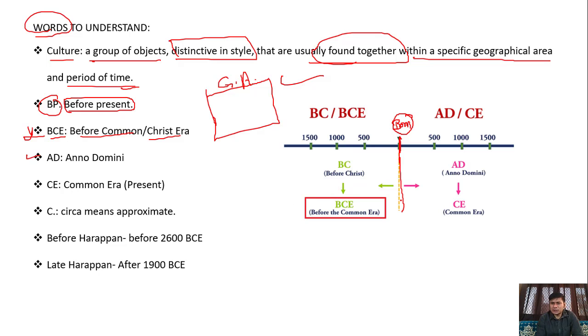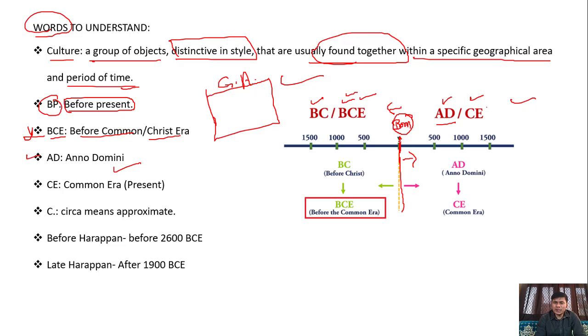In this year, Isa Masih or Lord Christ was born. After this, the period will be known as AD, but in some books it is also written as CE. AD stands for Anno Domini. And before the birth of Lord Christ, the period is known as BC, before Christ, or BCE, before common era. Different words are used in different books, but with the help of a table you can understand.